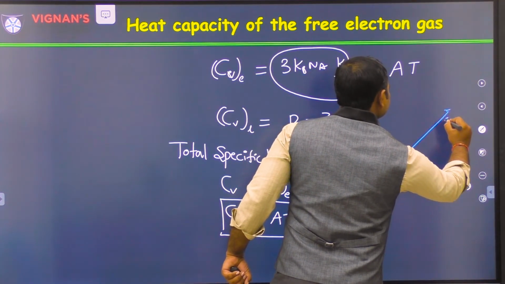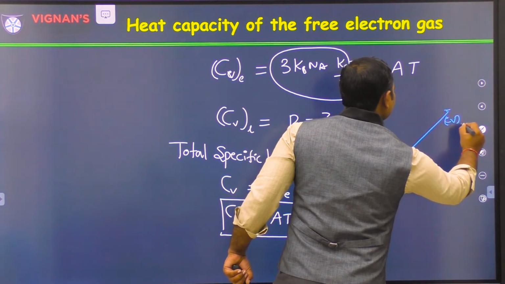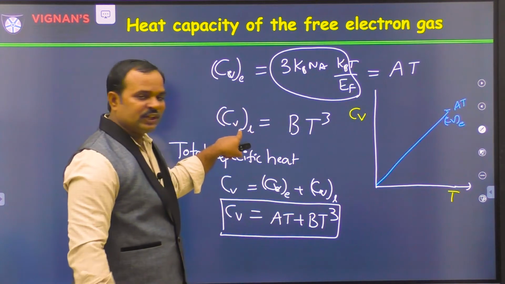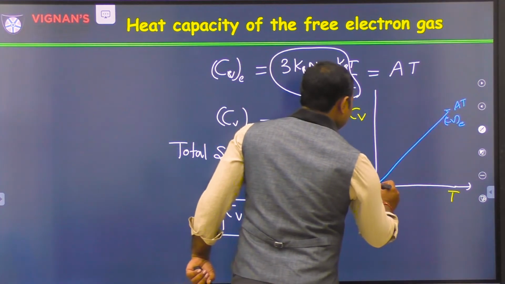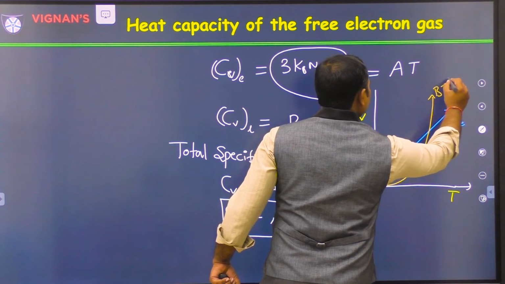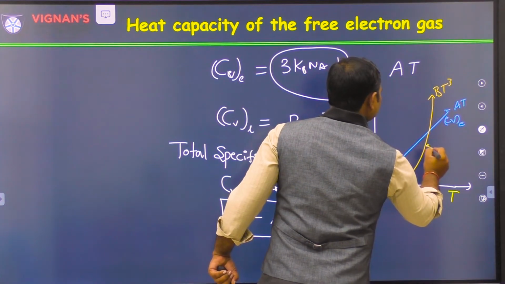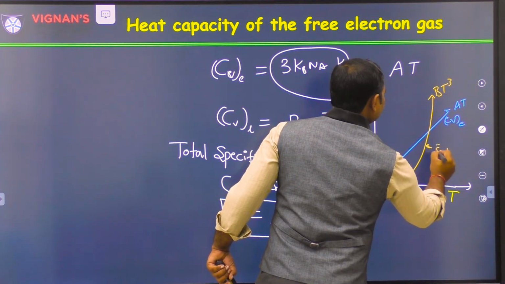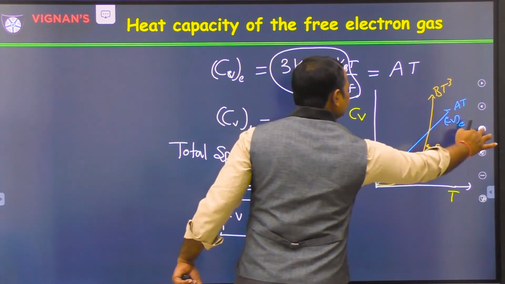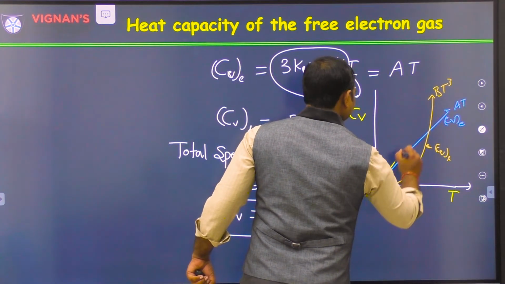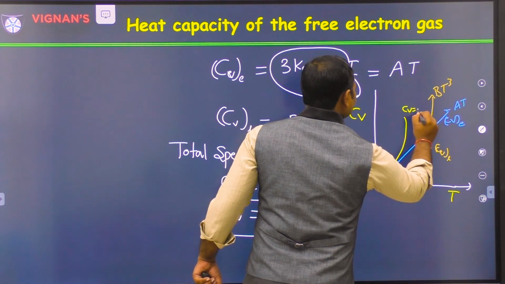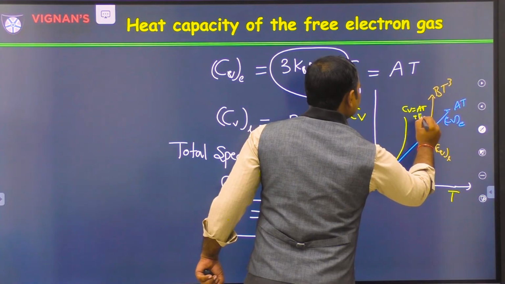This is Cv electronic contribution, that means AT. Now this is the T cube, so this will look like this, BT cube, which is the Cv lattice contribution. Now the sum of these two will look like this. This is Cv, which is equal to AT plus BT cube.